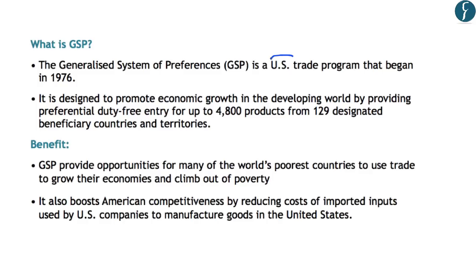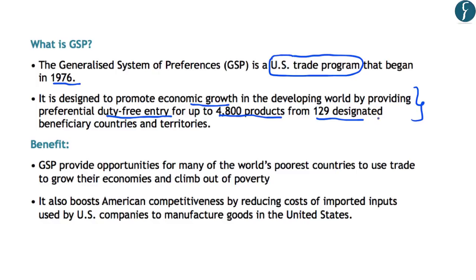So regarding GSP, you should note that the Generalized System of Preference is a US trade program and it started in the year 1976. Now this program is designed to promote economic growth in developing countries, and it aims to do so by providing duty-free entry for up to 4,800 products. And these products should be from 129 designated countries or beneficiary countries. So basically this means that under the GSP program, the United States allows certain countries to export their products to the United States with zero tariff imposed on them.